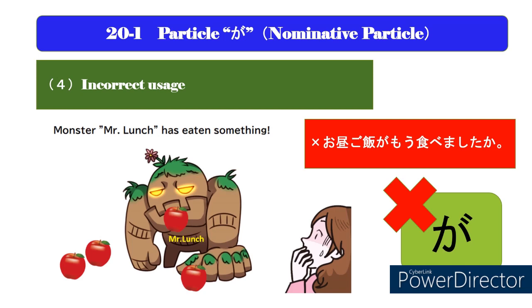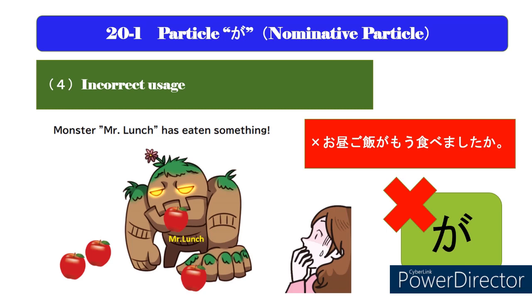Now, when you want to talk about lunch as a talking topic. For example, if you would like to say, "Have you eaten lunch yet?" in Japanese, you always need to say, お昼ご飯はもう食べましたか？ お昼ご飯 is not exactly the subject, but the title of the sentence. The particle wa is used as a title particle.